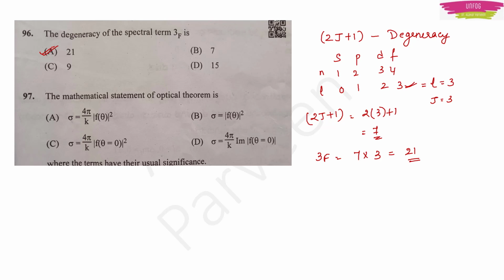Next question. The mathematical statement of the optical theorem is, for the optical theorem, the total cross section sigma will be equal to 4 pi upon k into the imaginary part of the function f of theta when theta is equal to 0. So option D is the right answer.